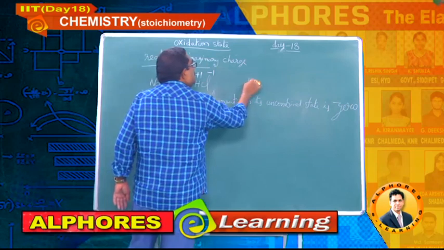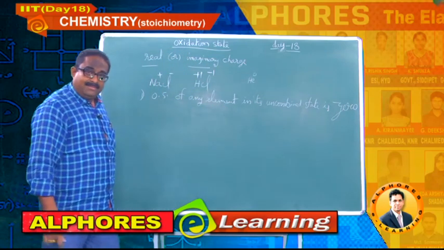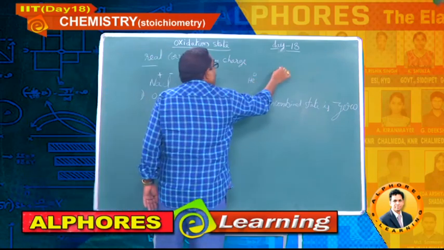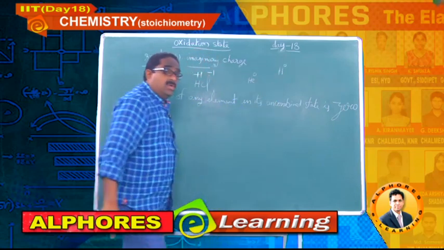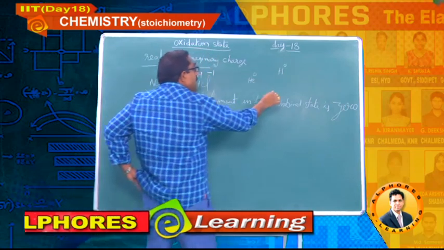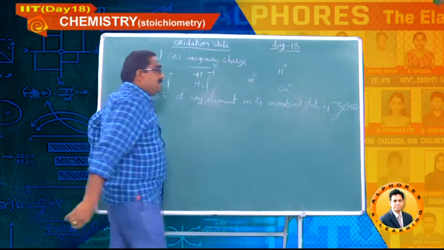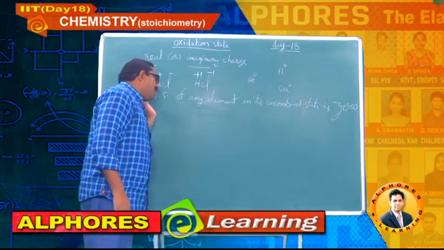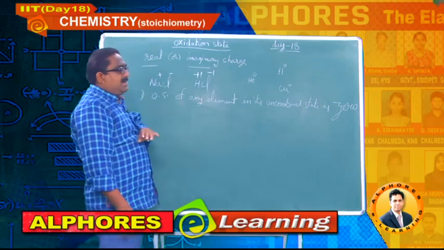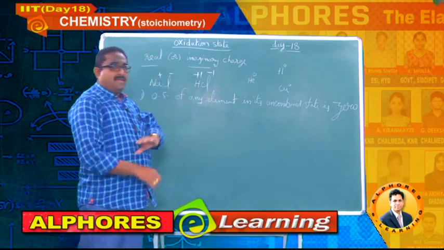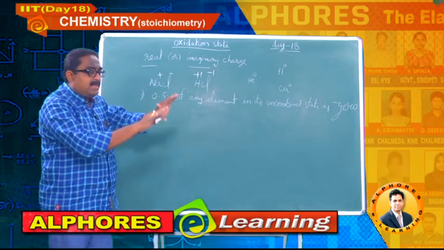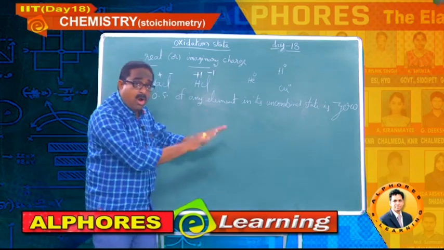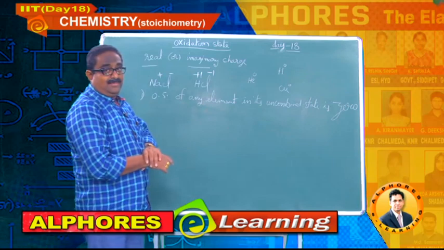Helium 0, hydrogen uncombined state 0, copper uncombined state 0, like that. So, it is the common oxidation state exhibited by any element in its uncombined state when it stands alone.